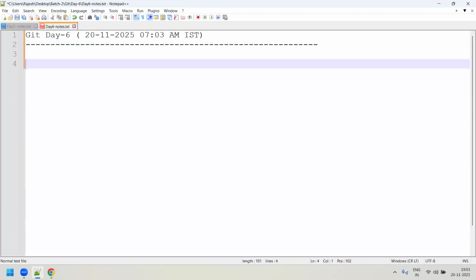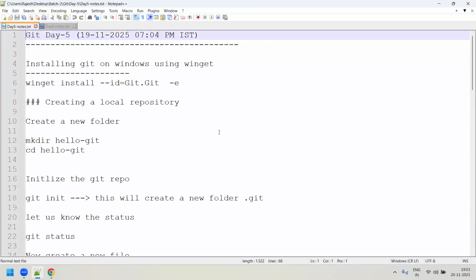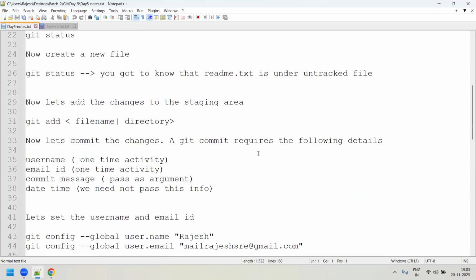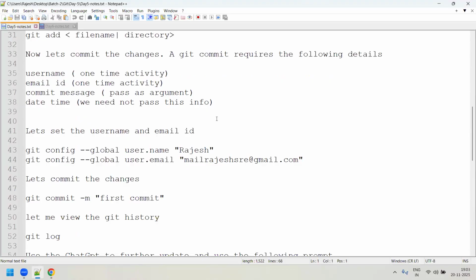Okay, so guys, in our last session, that is the day five session, we had covered a few things. For example, we tried to understand a few Git related commands and Git options, and also how exactly we execute some Git commands. For example, how we moved the file from the working area to the staging area, and from the staging to the local repo. So all those Git commands and its options, we checked it.